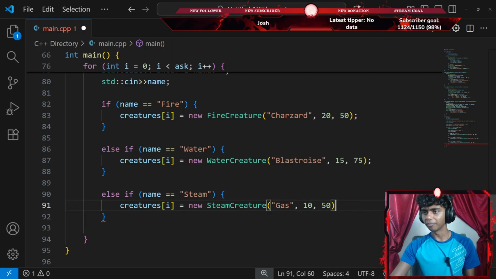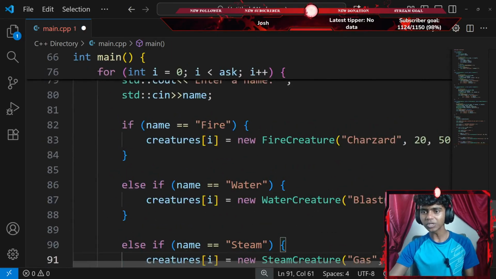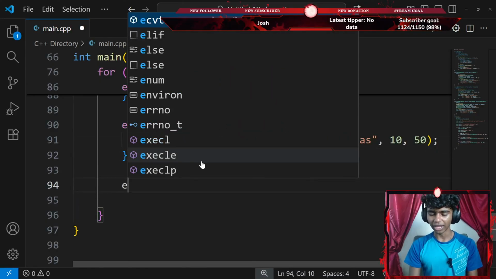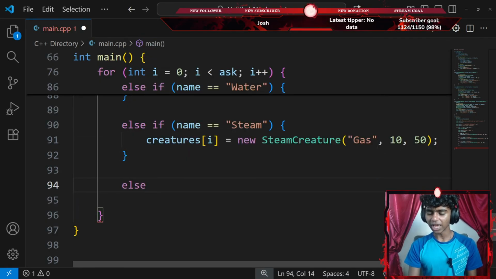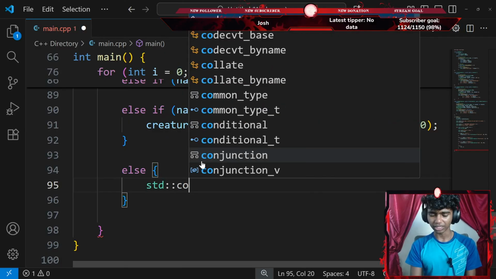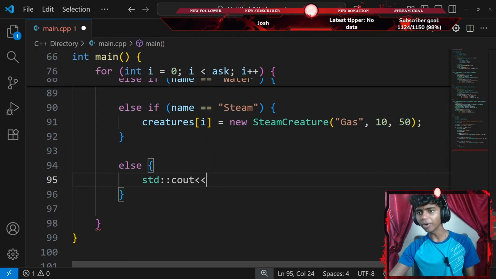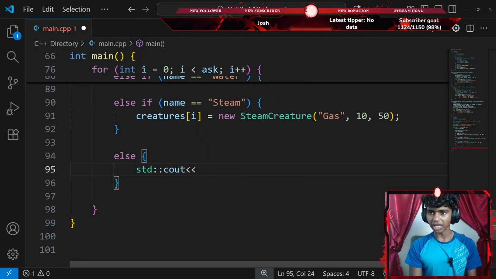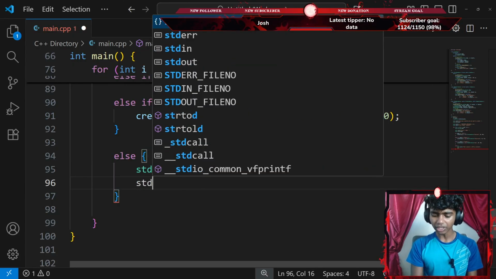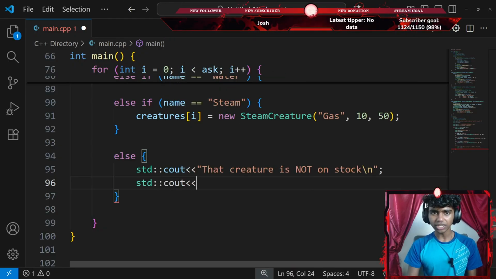Okay, and then I'm going to go ahead and end that with a semicolon as well. Lastly, I'll go with an else clause. Okay, I'll go with else, a pair of curly braces that say something like a standard console output with an insertion operator. This is gonna say something like, that creature is not in stock, with a \n new line ending with a semicolon.